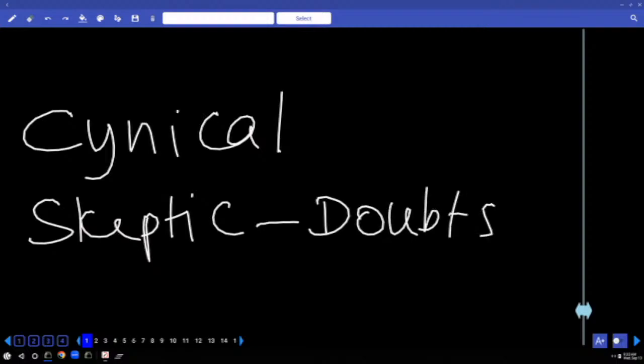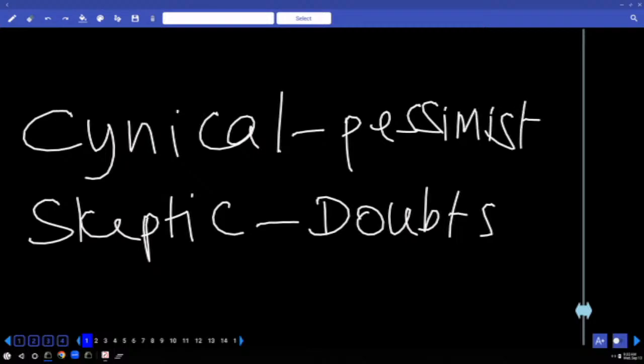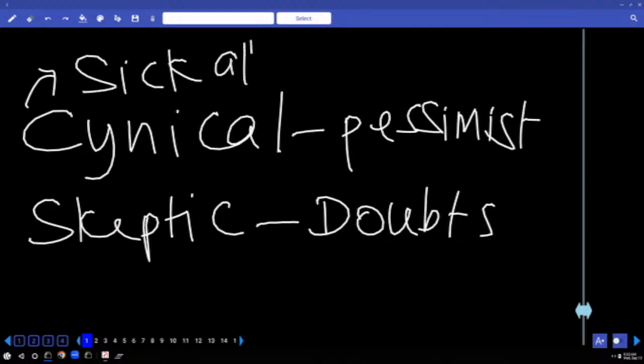Nothing wrong with that. Skeptic is a neutral word. But cynical means pessimist, someone who always thinks negatively. What is the word for that person? Pessimist. Cynical. Cynical attitude. Combination word. We also say always negative. What will you say? Sick attitude. Sick person. Not physically, mentally. Have you got the meaning?